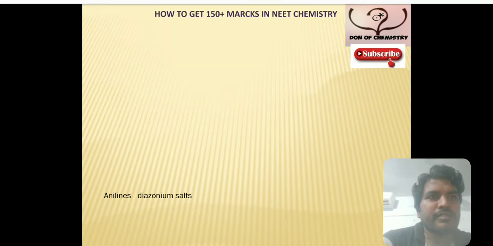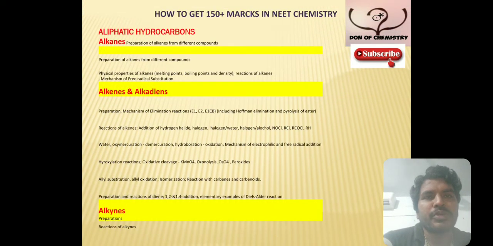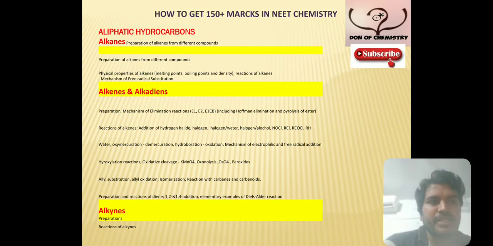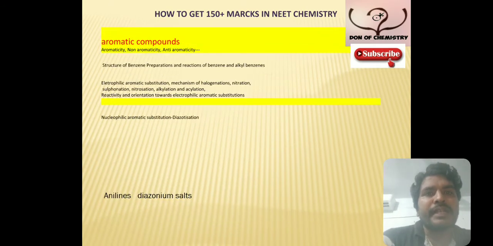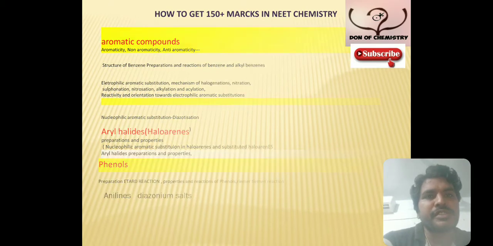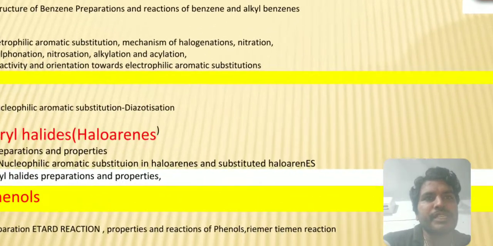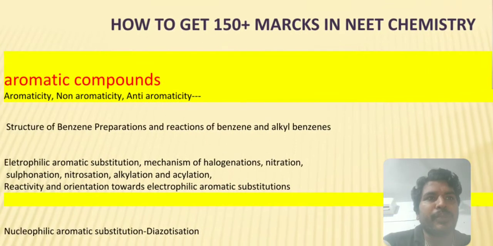So far we have discussed the preparation up to aliphatic hydrocarbons. In aliphatic hydrocarbons, we studied what the important topics are and how they are going to ask questions. The next part is aromatic compounds: aryl halides, phenols, amines and diazonium salts. Now let us see what are the important topics we have to prepare.